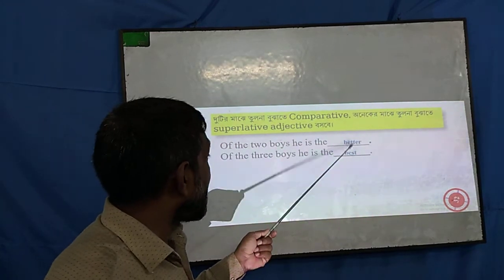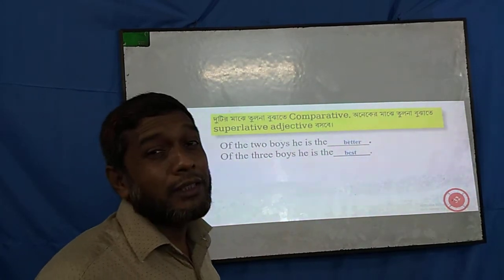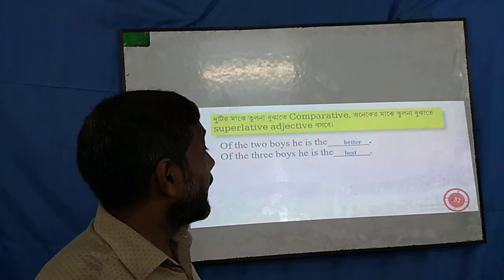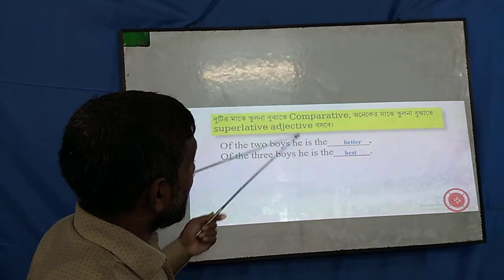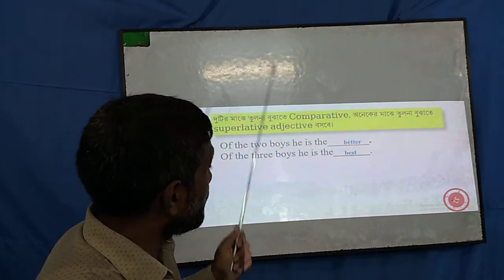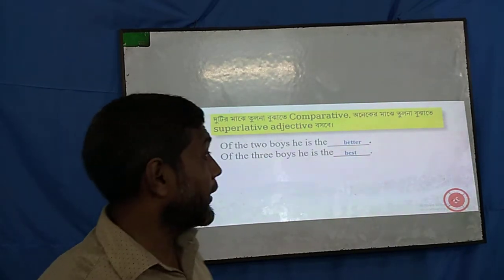So this is better and this is best. We have to remember the number. If it refers to 2, we use the comparative. If it refers to more than 2, we use the superlative form.